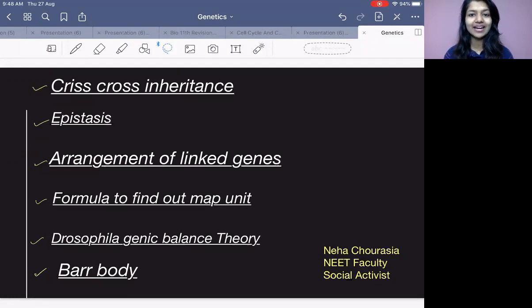So today's topics are very interesting. These topics are not mentioned in NCERT, but if you solve question bank, you will come across these topics. Okay, so let us go one by one.